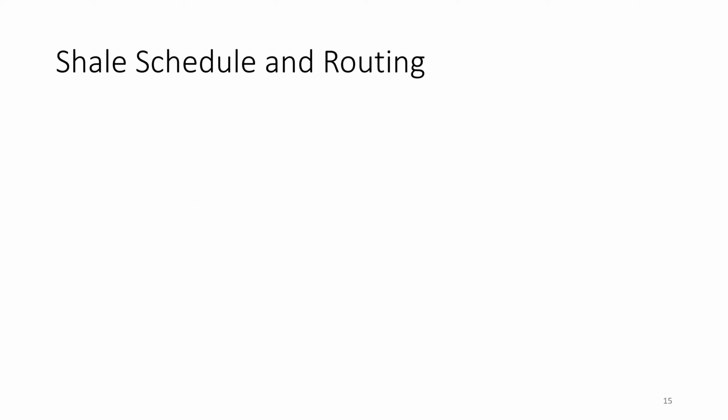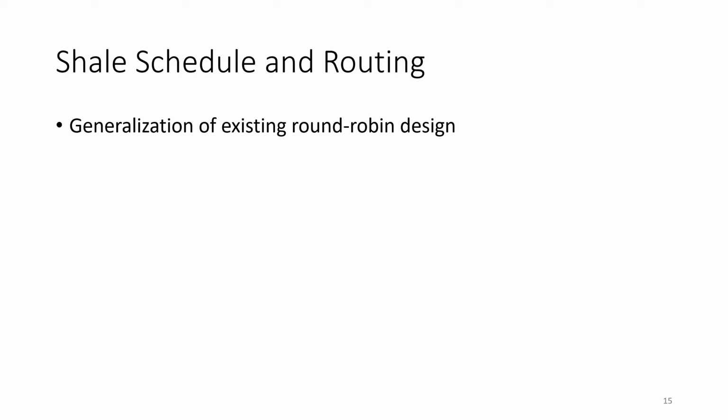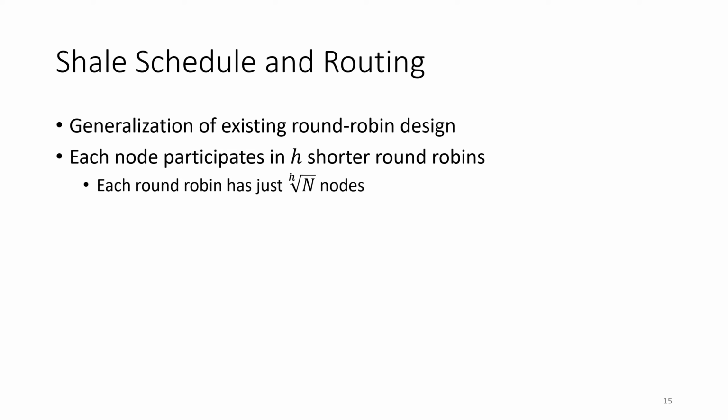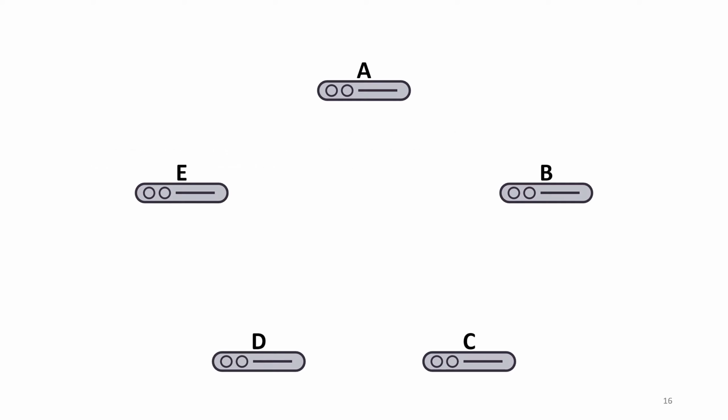So first, let's start with what are these schedules? What is the Shale schedule? Well, we generalize the existing round-robin design. Instead of having one big round-robin, we have multiple shorter round-robins. So I'm going to show you this visually. Here's the round robin that we had before, and now I'm going to show it to you again, but this time only looking at the nodes that node A connects to. So this is that same round robin.